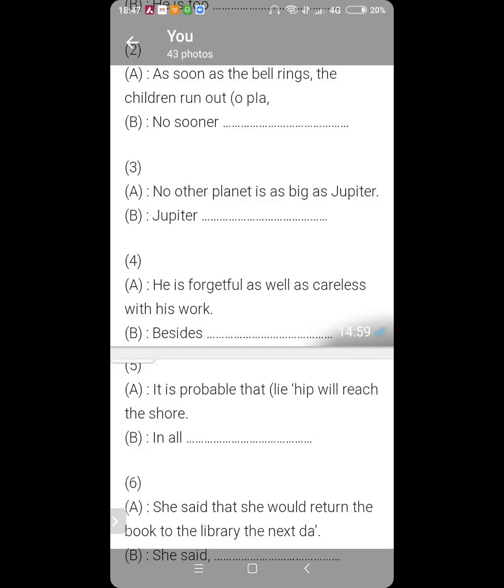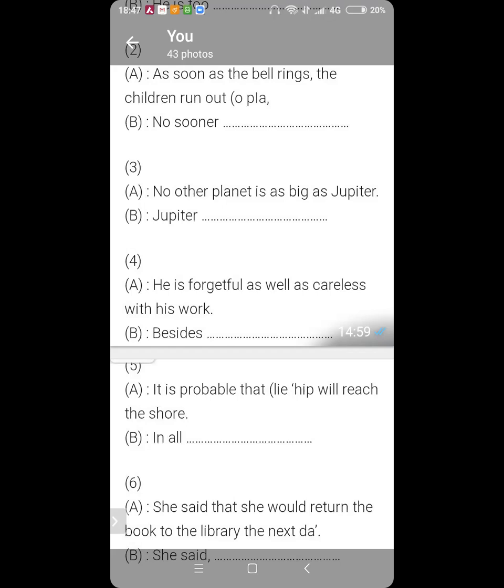Can we say that Jupiter is the biggest planet of all? Yes. Jupiter is the biggest planet of all. Of all the planets. Can you specify? Jupiter is the biggest planet of all the planets. Or of them all. Jupiter is the biggest planet of them all.